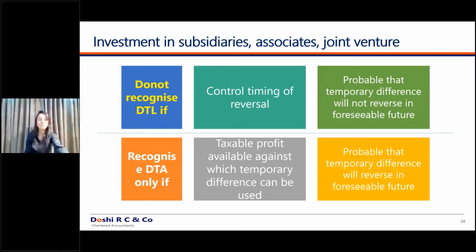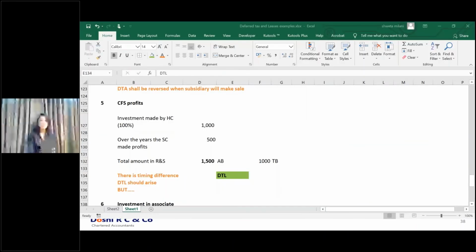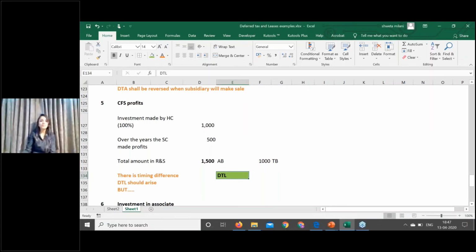So these amounts are huge. If a company like Tata Motors has hundreds of subsidiaries, every subsidiary is gaining certain profit. And if today Tata Motors decides that it wants to sell off a particular subsidiary, imagine the amount of DTL that will be debited in the consolidated financial statements of Tata Motors due to this provision. And always remember, this is all about CFS that we are talking about. No adjustment will come in the standalone financial statements because the consolidation is not happening in the standalone financial statements.